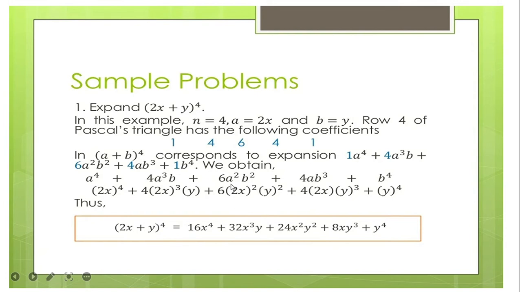And then after that, diri na sad ka sa 2x to the power of 2. So 2x times 2x, that is 4x squared times 6, that is 24x squared. And then y squared. Sige, so now 2x times 4, that is 8x, and then y cubed. Plus y to the power of 4. And this is now your answer. Okay? This is now your answer for 2x plus y to the power of 4.